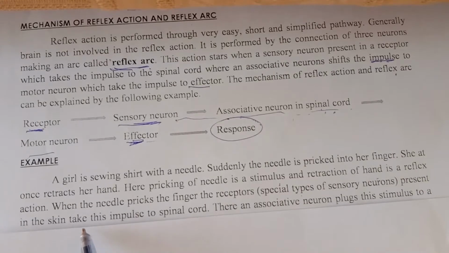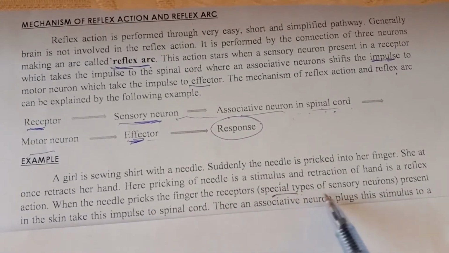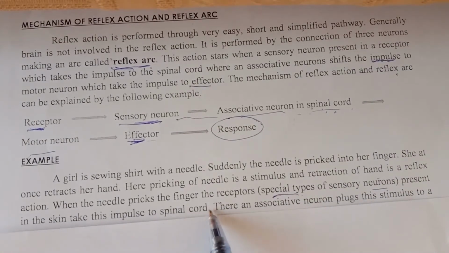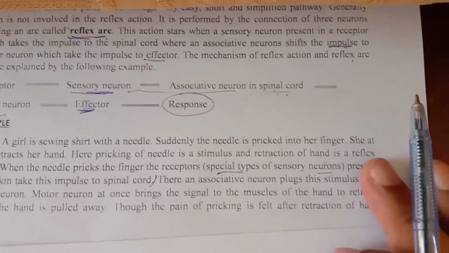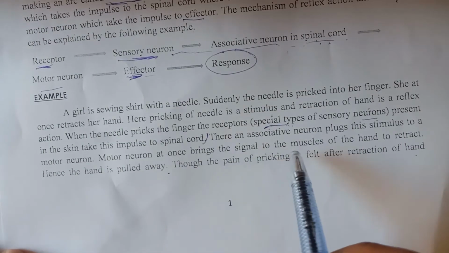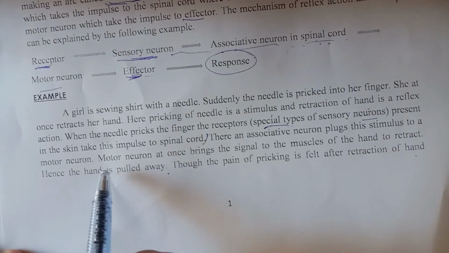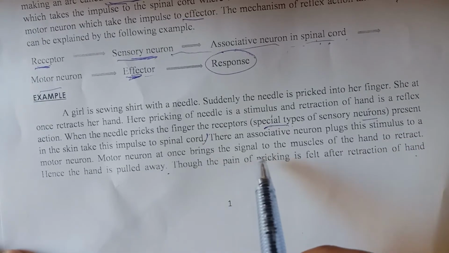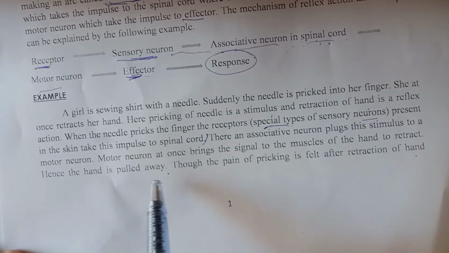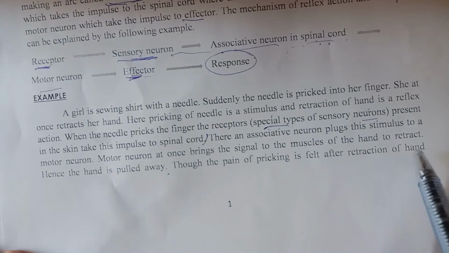When the needle pricks the finger, the receptors, special types of sensory neurons present in the skin, take this impulse to the spinal cord. There an associative neuron passes this stimulus to the motor neuron. The motor neuron at once brings the signal to the muscle of the hand to retract. Hence the hand is pulled away, though the pain of pricking is felt after retraction of the hand.